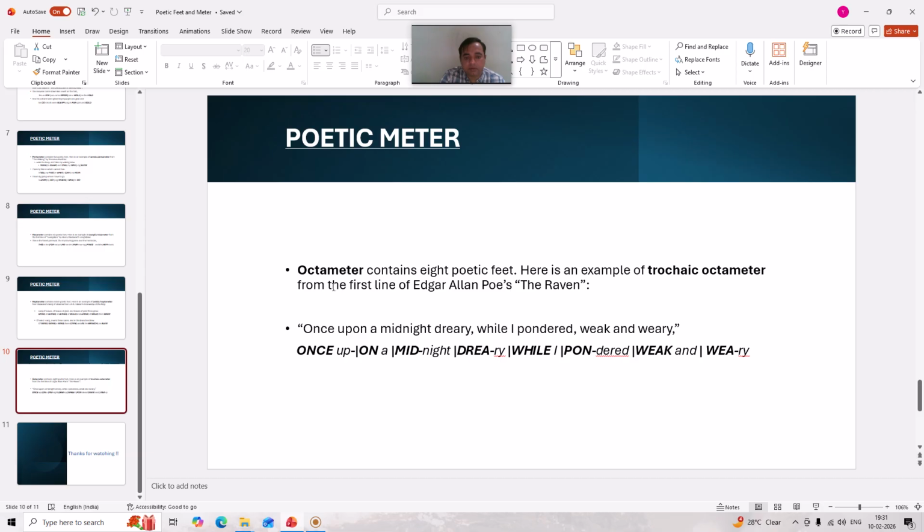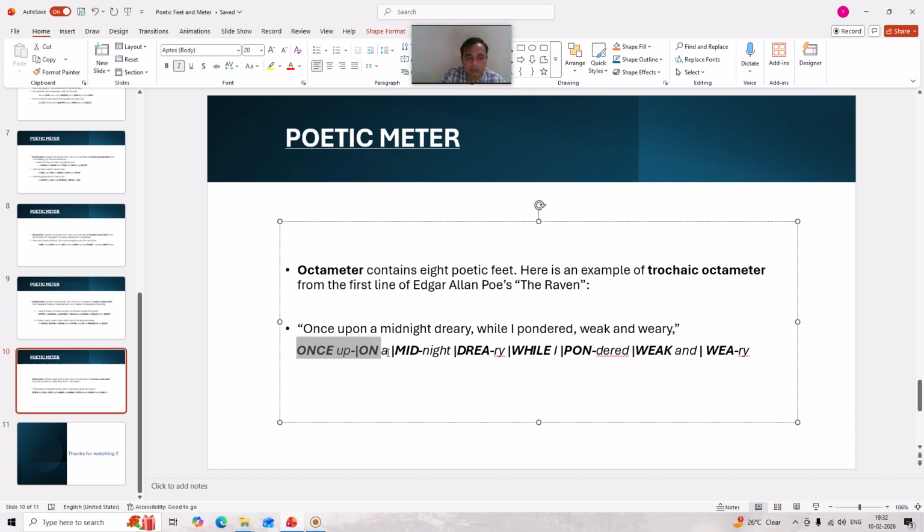Here is a line, the first line from Edgar Allan Poe's famous poem The Raven, in which he has used trochaic octameter, meaning he has used a combination of a stressed syllable followed by an unstressed syllable 8 times. And that is why it became trochaic octameter. Here is the analysis of the above given line.